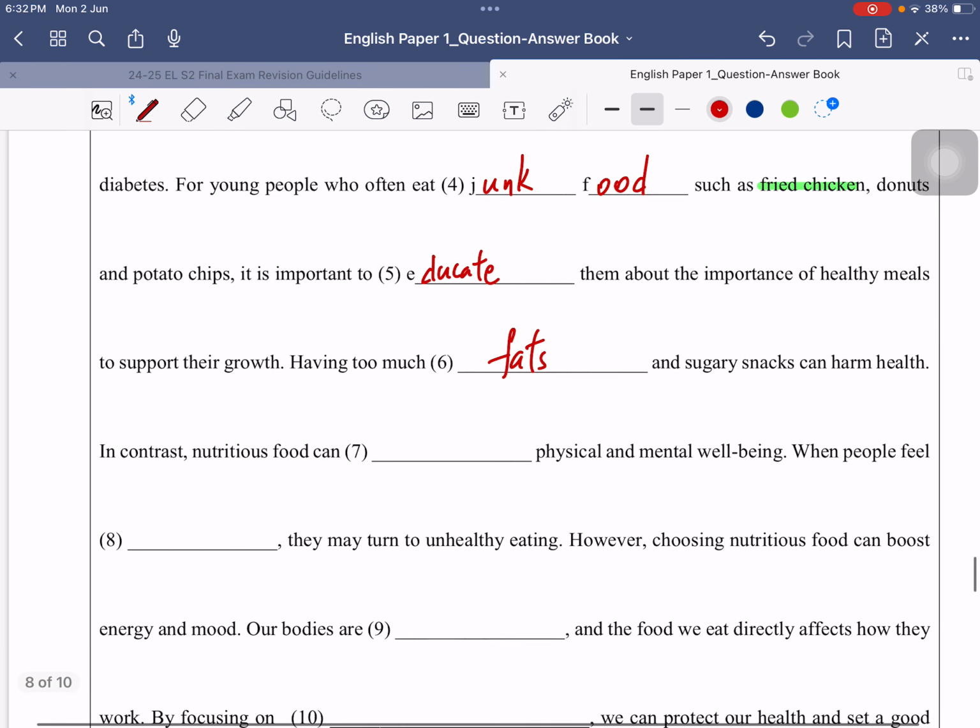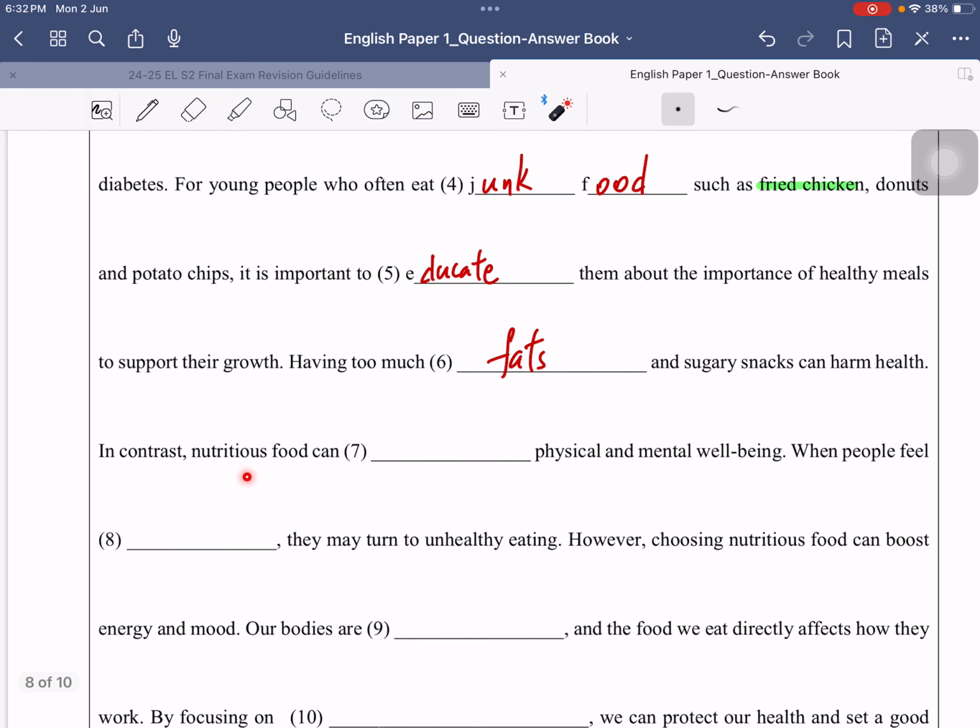In contrast, nutritious food can improve physical and mental well-being. So if we eat nutritious food, it can improve our physical and mental health or physical and mental well-being. It means nutritious food is good for our body. That's why it improves our physical and mental well-being. Now, let's move on to question 8.